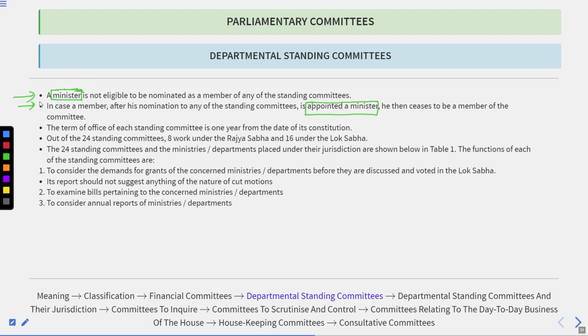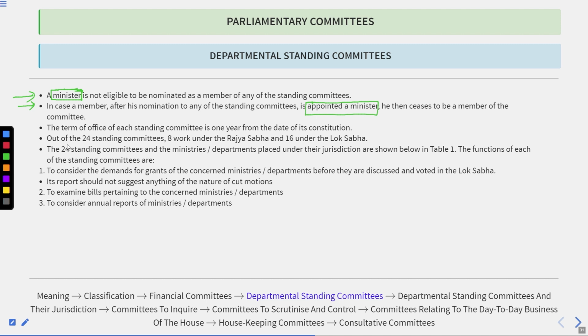And what does this first norm state? This first norm states that no minister would be eligible to be nominated as a member of any of the standing committees. So it doesn't matter that the person should already be a minister so that he could be declared ineligible. If a person who was previously a member of the committee is later appointed as a minister, automatically his membership to the committee would cease.